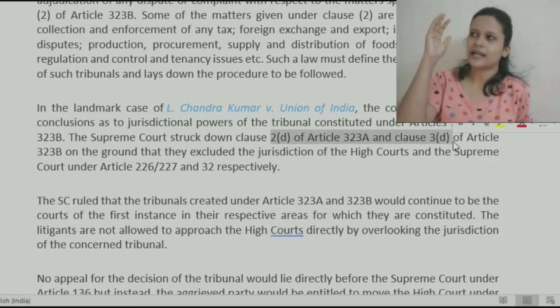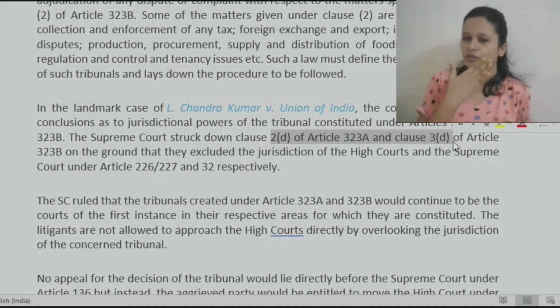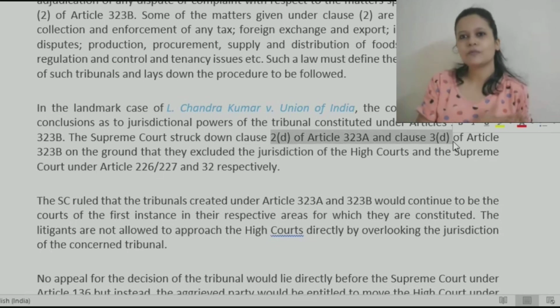The Supreme Court and High Court are the topmost courts. Can we exclude their jurisdiction, so that parties cannot approach these courts even if they are not satisfied with decisions of tribunals? Accordingly, the case was filed and the court said no, if your right is being violated, you have a right to file a writ petition in the Supreme Court or High Court.